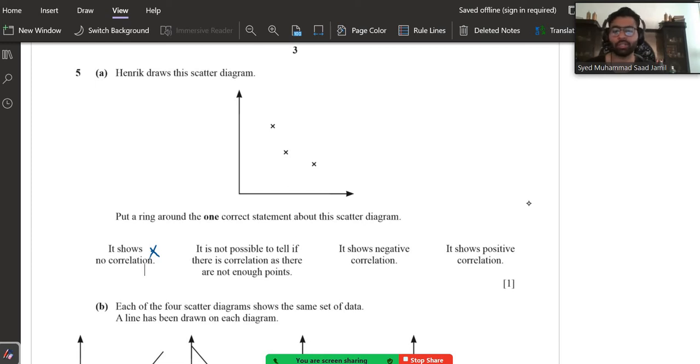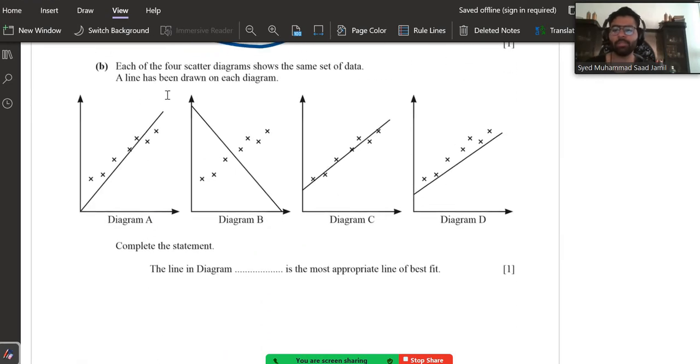The points are not enough. So your answer is this, the second statement. Moving on to part B, each of the 4 lines shows the set of data. A line has been drawn on each diagram. Complete the statement. The line in diagram dash is the most appropriate.